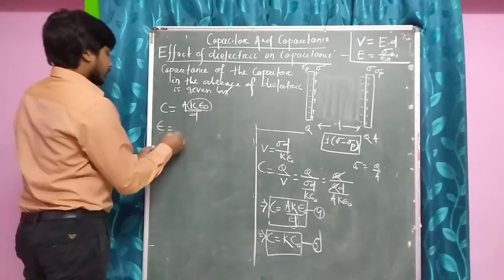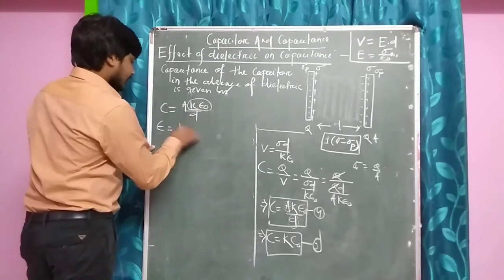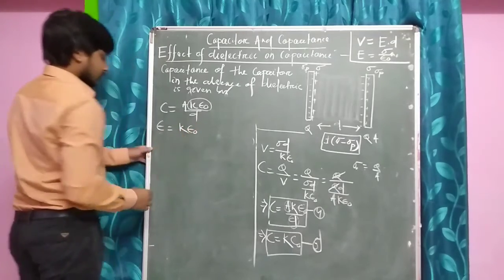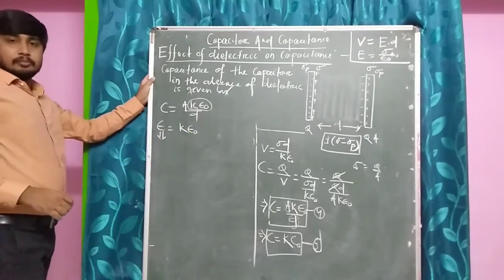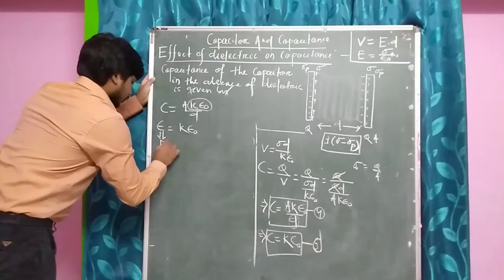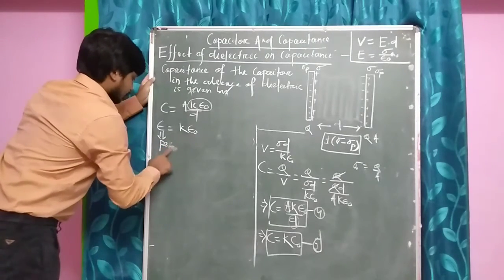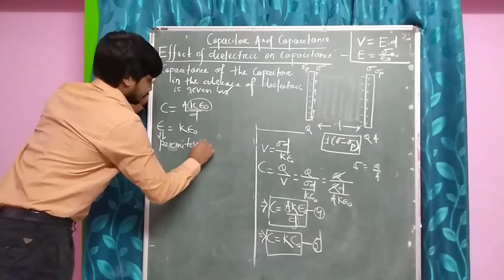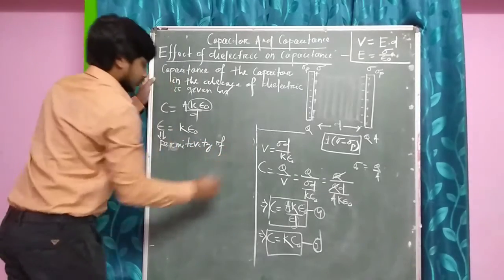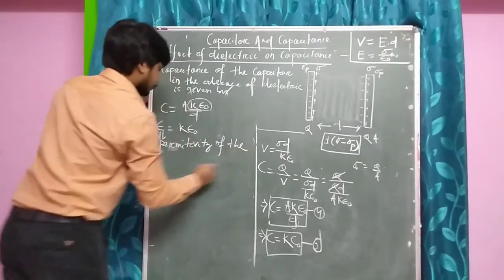This is our epsilon only. Epsilon is our K epsilon naught, where epsilon is the permittivity of the medium.